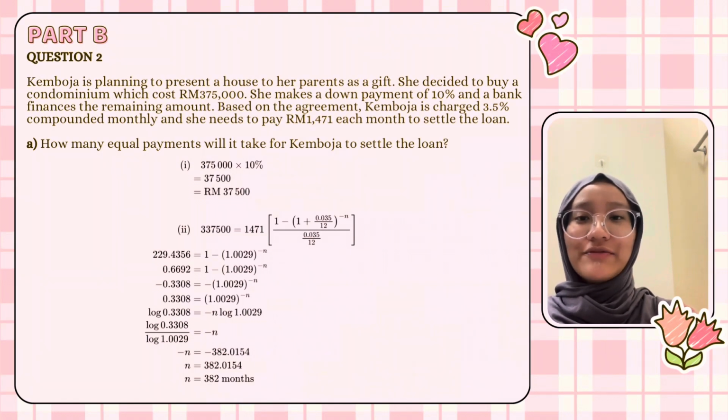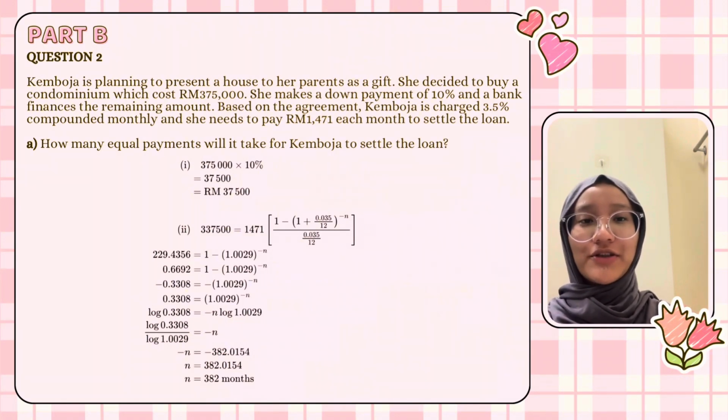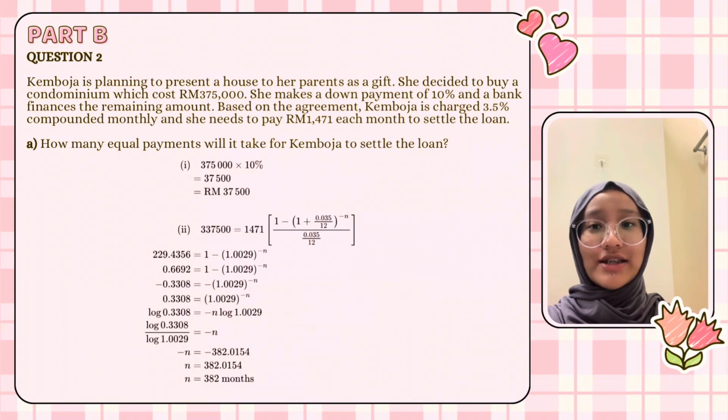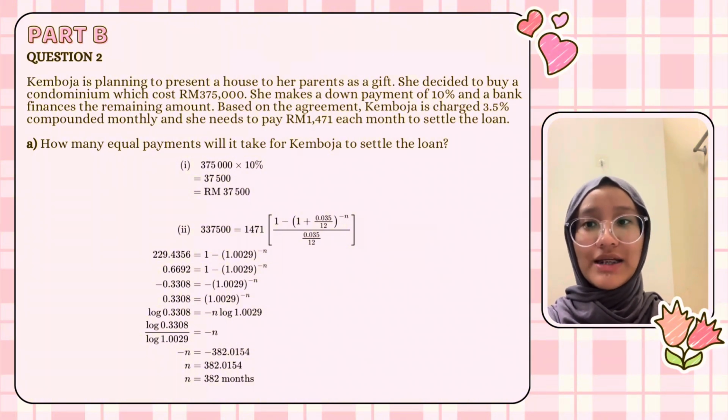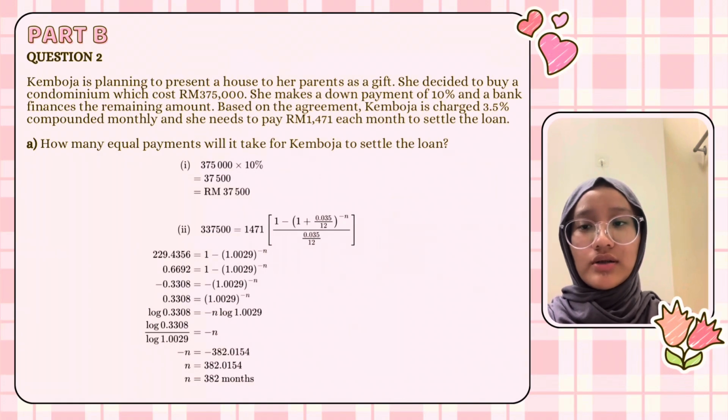To solve this question, first we need to extract the information we get from the question. First, we know that the question asks us to find how many months it takes for Kamboja to settle the whole payment. Since Kamboja makes a 10% down payment using her own money, it means that the rest of the condominium cost will be the loan she takes. A capital, which is equal to 337,500 ringgit.